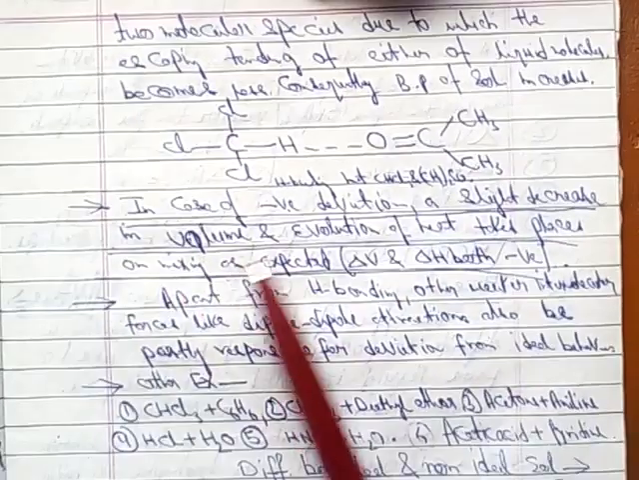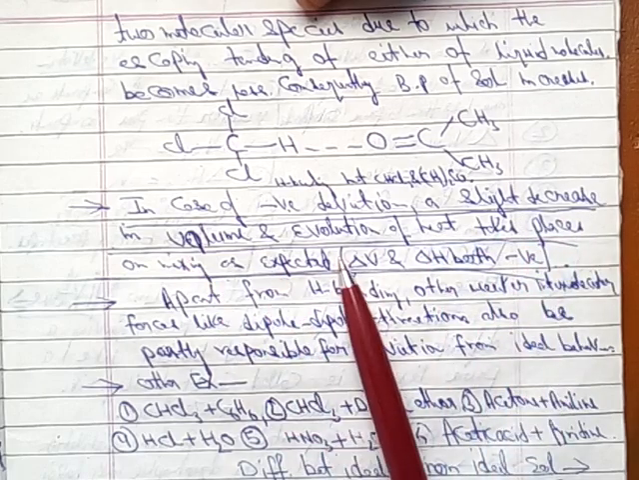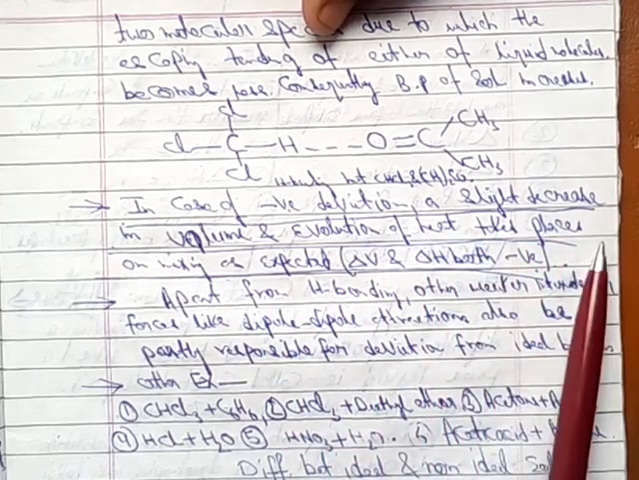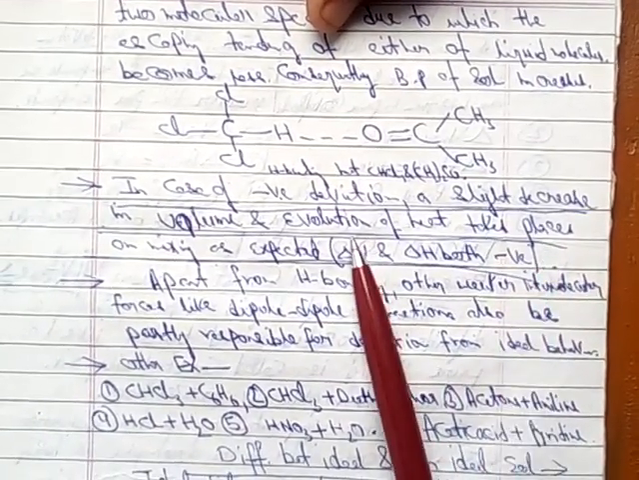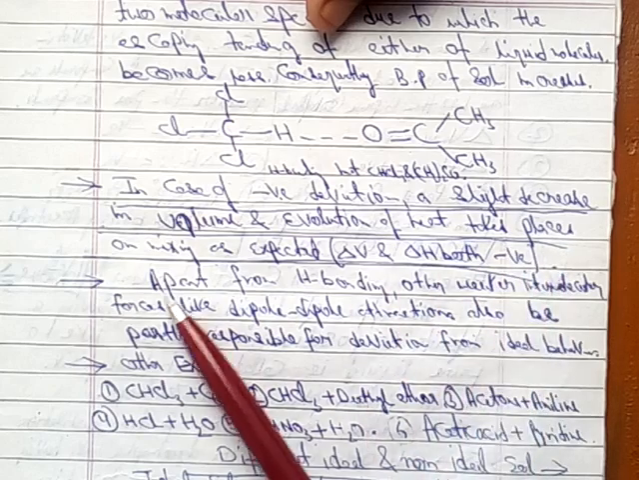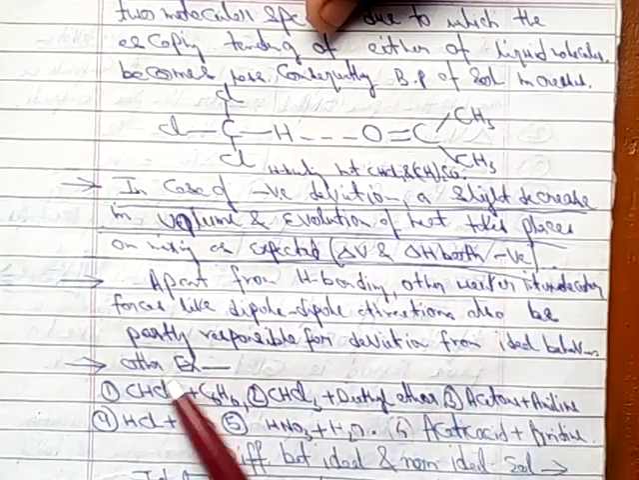So same, it is said, in case of negative deviation a slight decrease in volume and evolution of heat takes place. So volume also decreases and evolution of heat also decreases. On mixing, as expected, del V and del H both become negative.